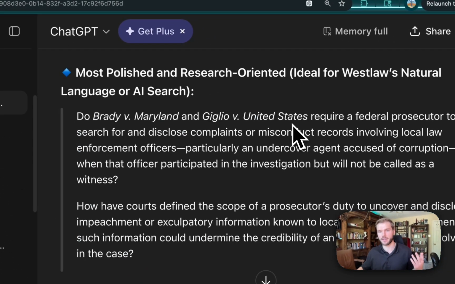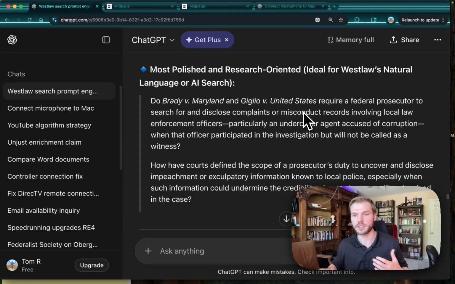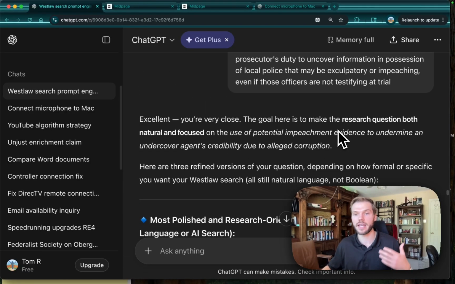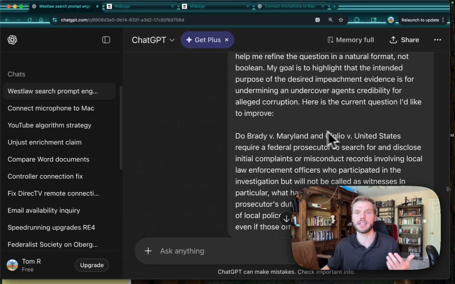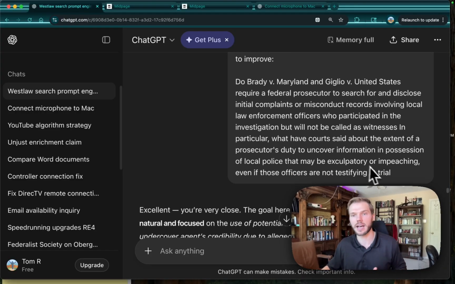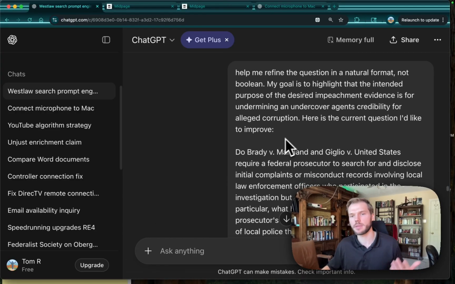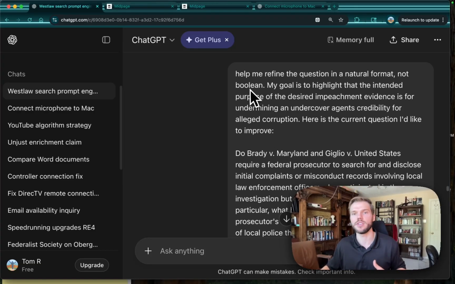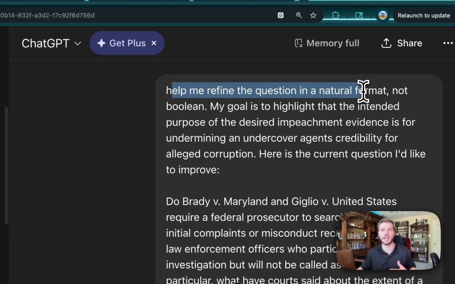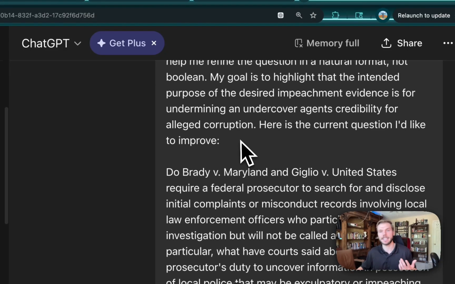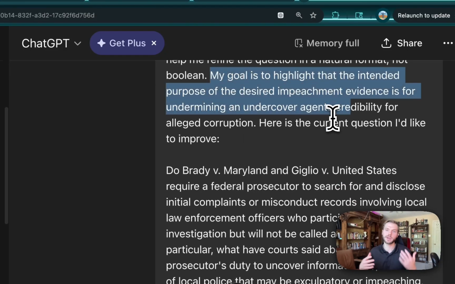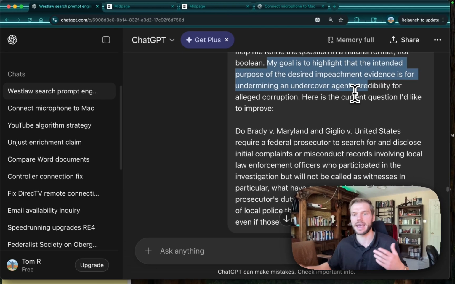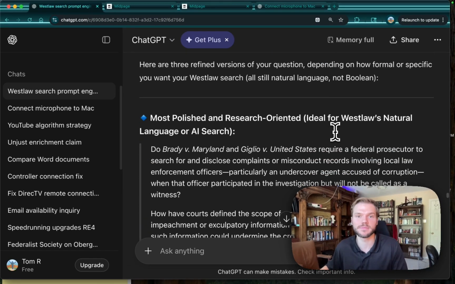The first thing I recommend people do when they're using an AI legal research tool is to refine or engineer your prompt. And so what I've done here is I've gone ahead and I've given a lot of context to my question. I've tried to already make it a legal question, but it wouldn't hurt to include facts as well, any and all relevant context, and you're asking them to help you refine the question. Here I've opted for natural format as opposed to Boolean, but you could do the alternative, you could ask for both. And I told it what my goals are, and so it's going to do a lot of the legwork for me and give me a better, more polished prompt.